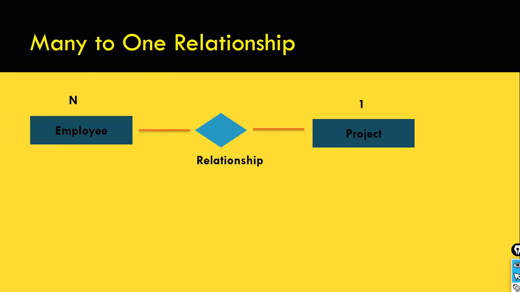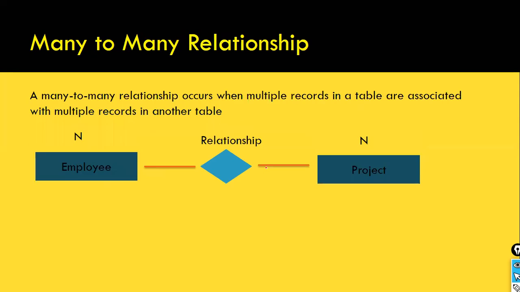And the next one is many-to-one relationship. What is many-to-one relationship? The opposite. More than one employee can work in a project. Let's say we have a project called supply chain and enterprise data warehouse. In this project, 18 employees are working. So more employees are working in a single project. This is called many-to-one, and more items ordered in a single order is another example for many-to-one relationship.